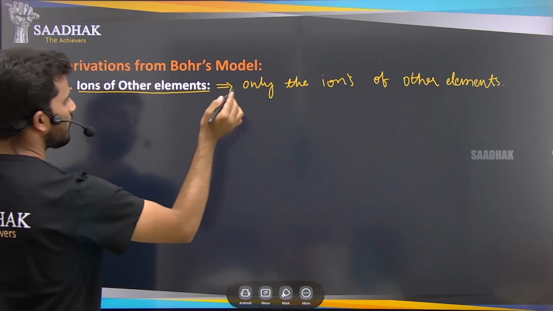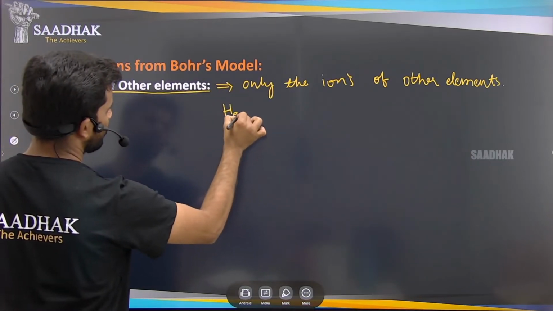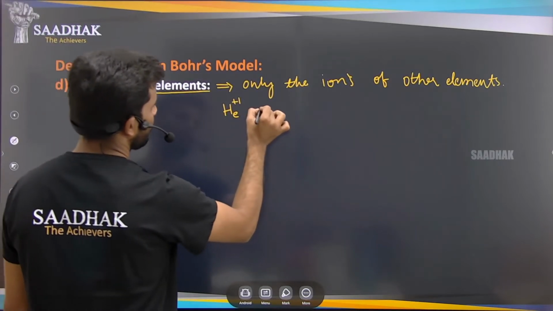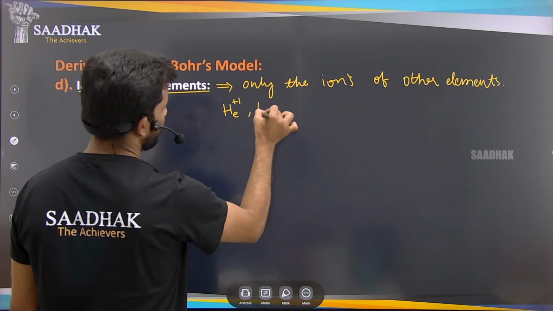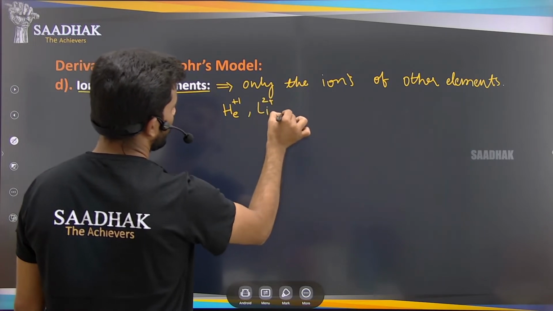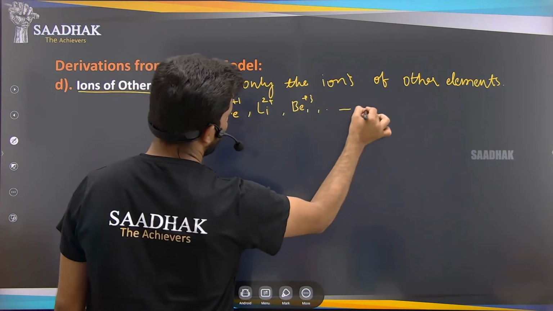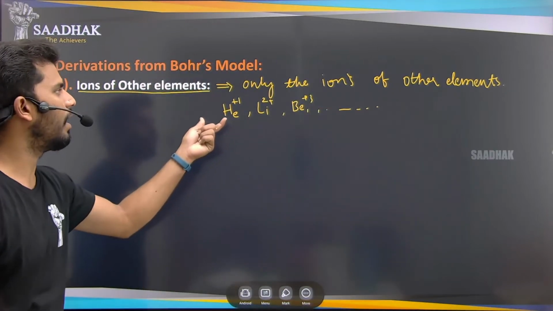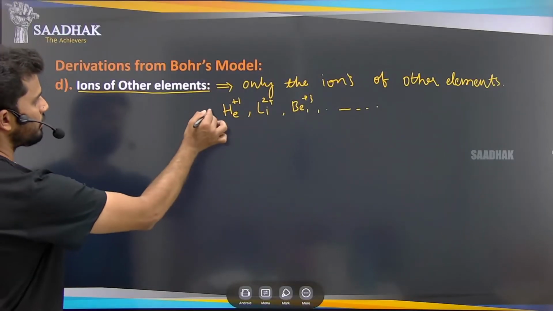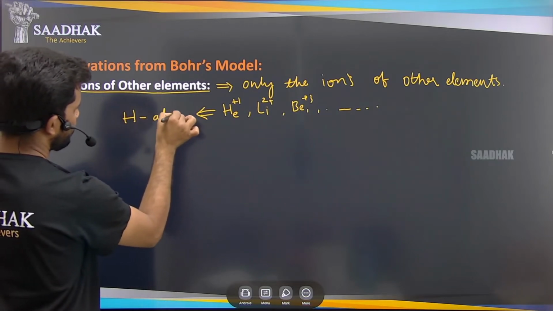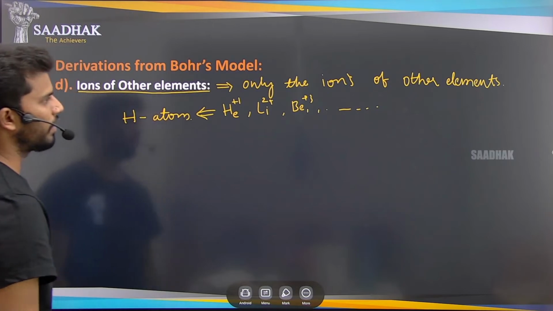So these ions of other elements are He plus, Li plus 2, and Be plus 3, and so on. Like this, these ions act as the hydrogen atom.